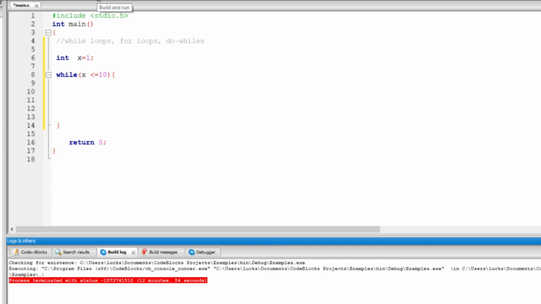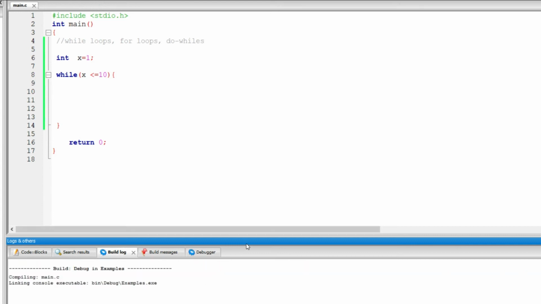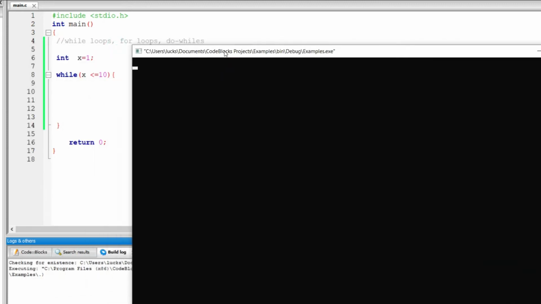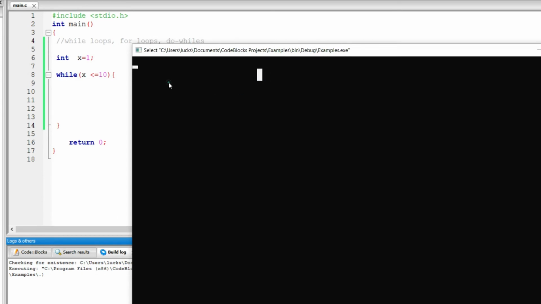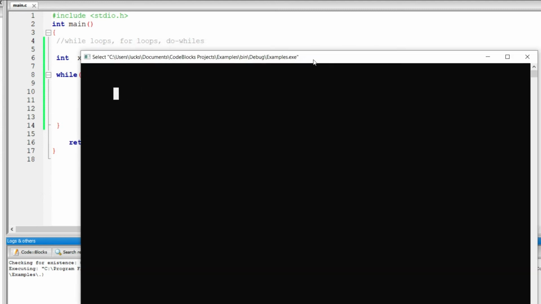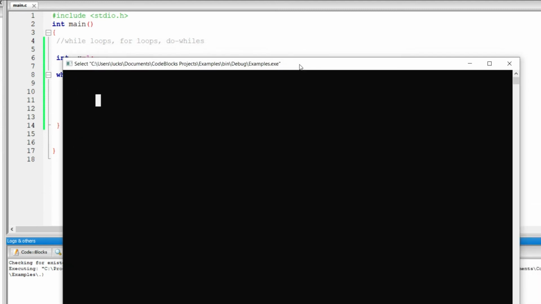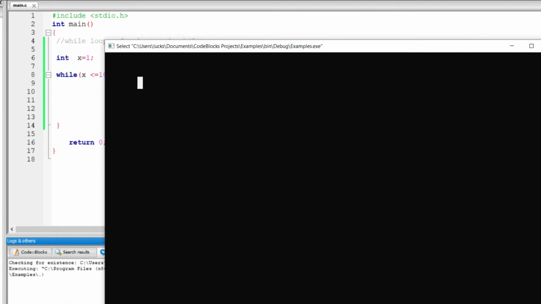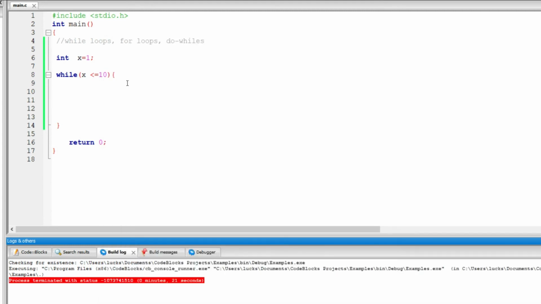So let's try and run it. Okay, so it's compiling, linking. Okay, as you can see, nothing is happening. I can try and type, but nothing is happening. This program is in a state called an infinite loop, which is a loop that doesn't end, because 1 is forever less than 10. Okay, so let's just close it.